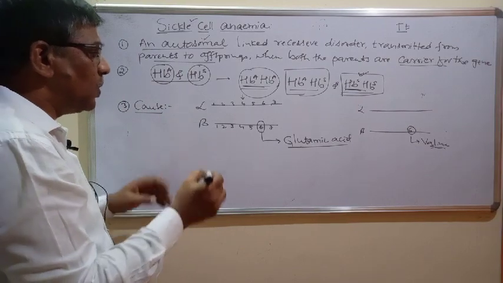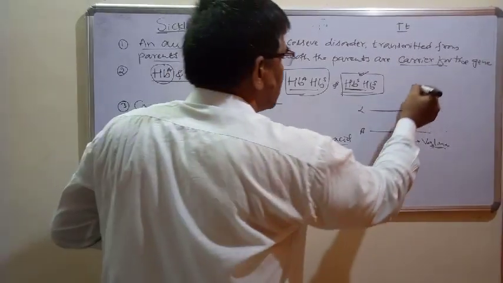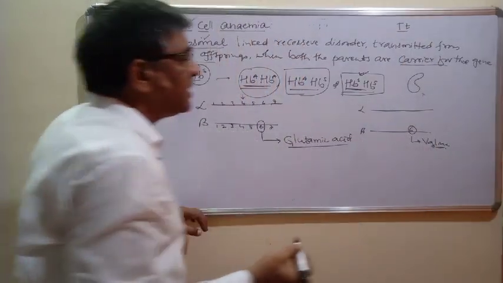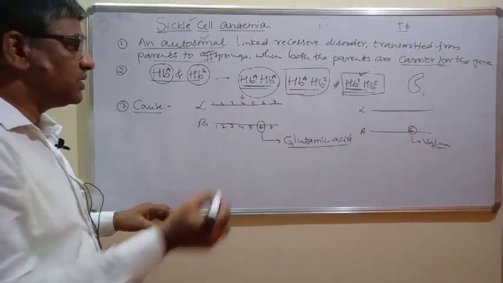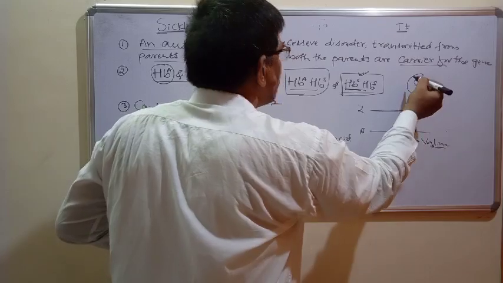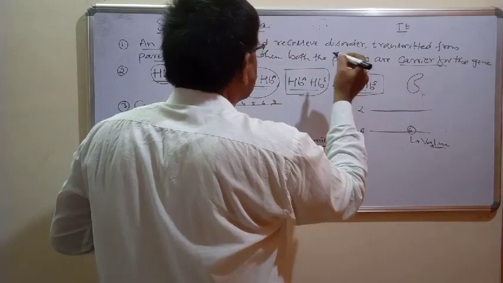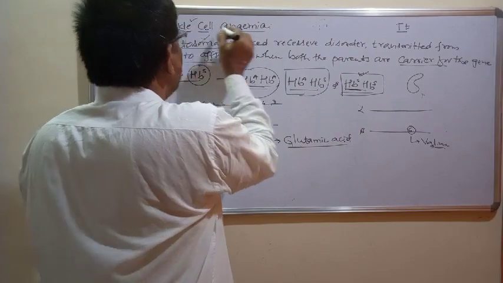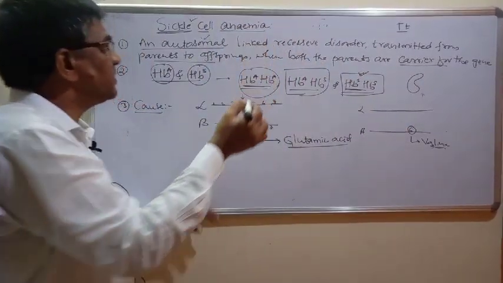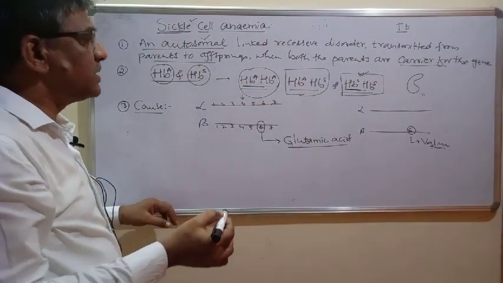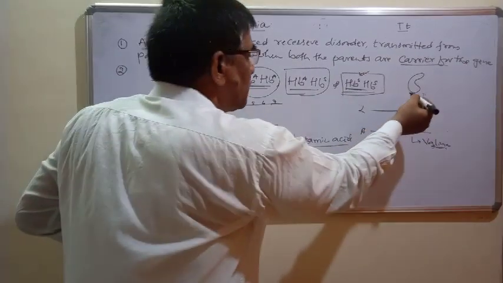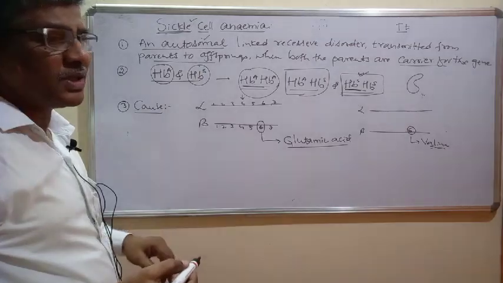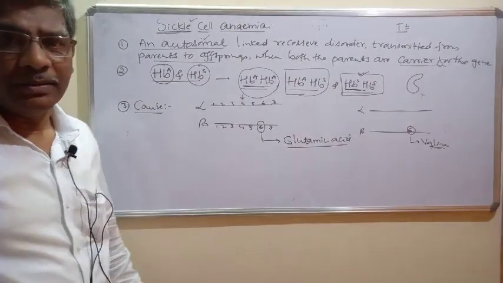When valine replaces the glutamic acid, then under low oxygen tension the spherical shaped RBC is changed into a sickle-like structure. This shape of the RBC changes only under low oxygen tension, and the cell has become sickle shaped. Therefore it is a sickle cell, and the individual becomes weak. Therefore it is anemia, and the disease is known as sickle cell anemia.